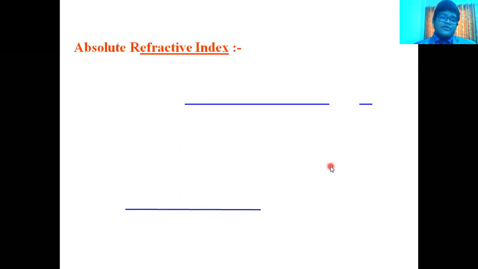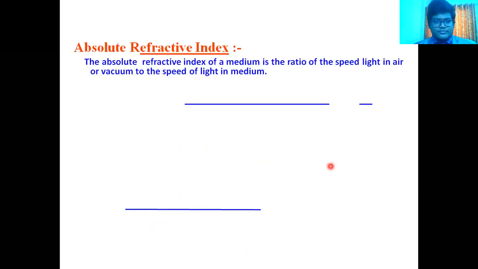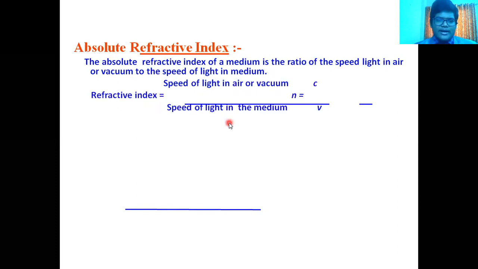Now, what is absolute refractive index? The absolute refractive index of a medium is the ratio of the speed of light in air or vacuum to the speed of light in the medium. It is the ratio of light coming from air or vacuum to any medium like glass or water. The speed of light in vacuum is denoted by C, the speed of light in the medium is denoted by V, and the refractive index is denoted by n. Somewhere it is also denoted by mu.